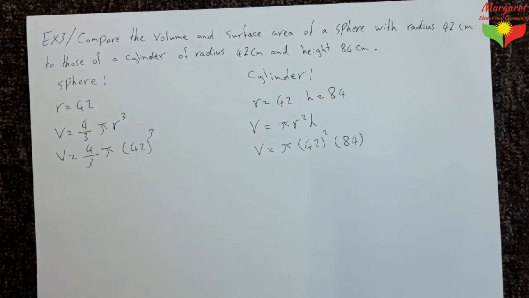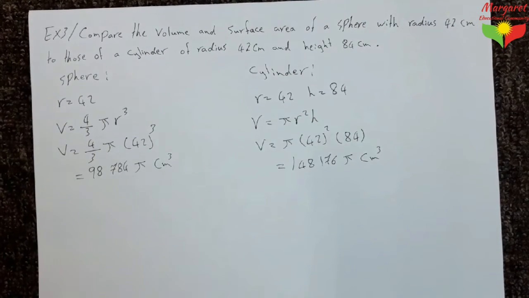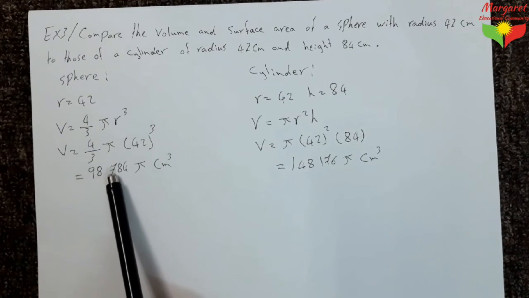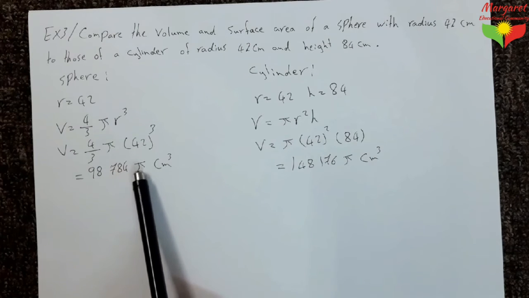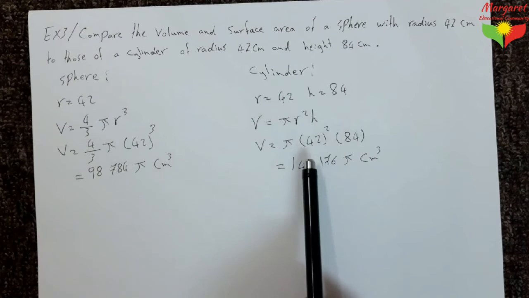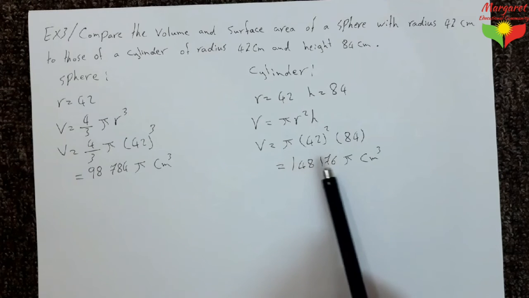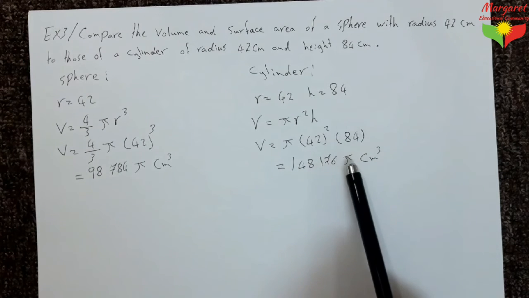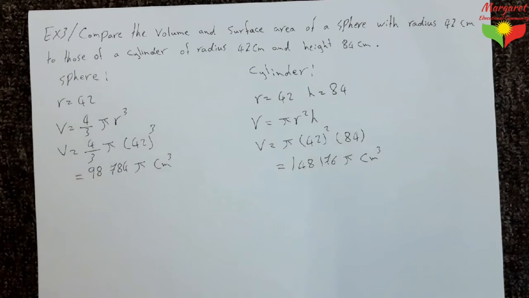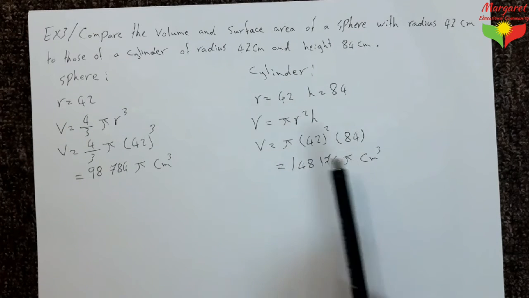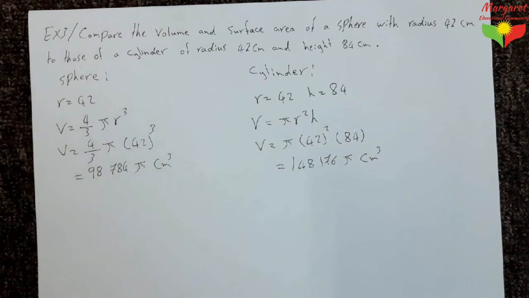The multiplication is on you to do. So the volume of sphere equals 98,784 times pi centimeter cubed and the volume of the cylinder equals 148,176 times pi centimeter cubed. So the cylinder has a greater volume than the sphere.